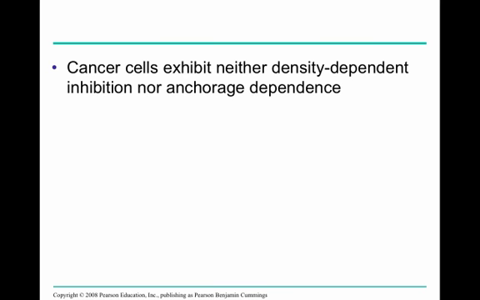Now, cancer cells, on the other hand, do not show either of those two traits. They are not density-dependent, nor do they have anchorage dependence. So they can grow whether or not they are surrounded by cells, and they will also continue to grow even if they are not attached to a substratum.